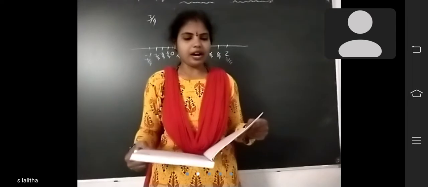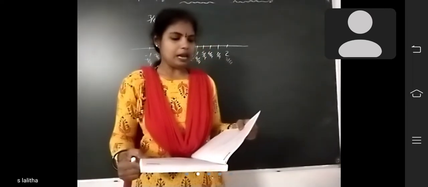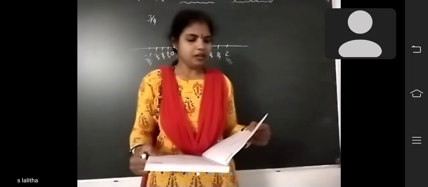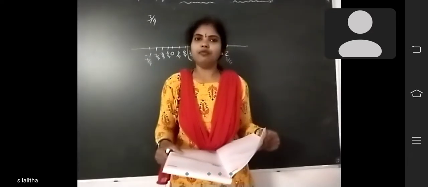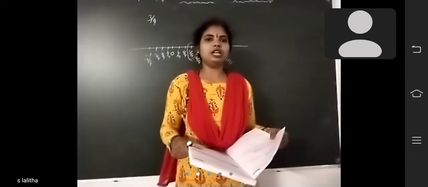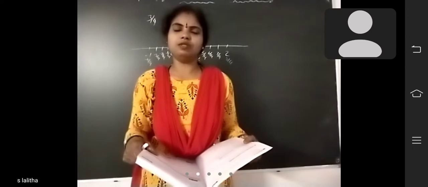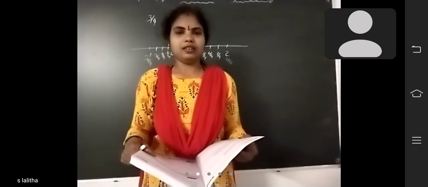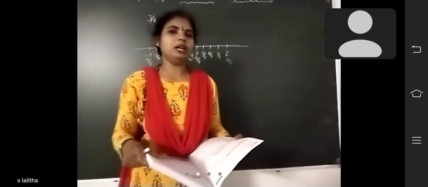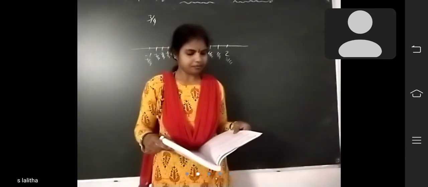Rational numbers are divided into two types: rational numbers having the same denominator, and rational numbers having different denominators. Rational numbers having the same denominators are called like, and rational numbers with different denominators are called unlike.